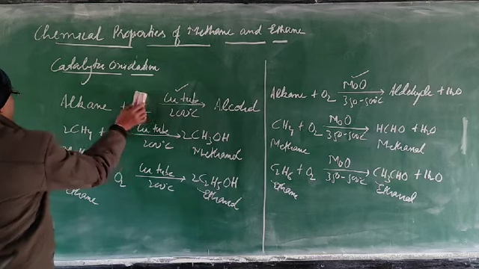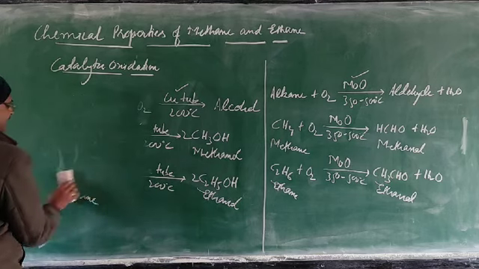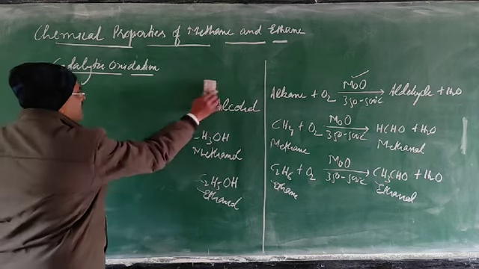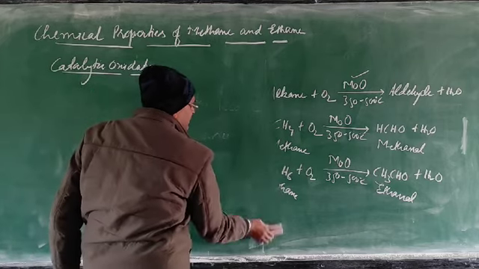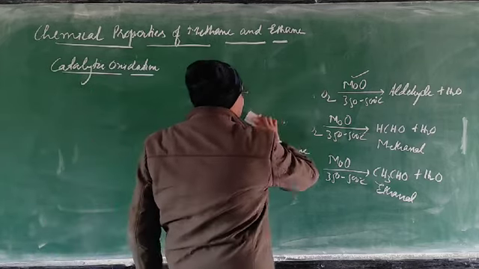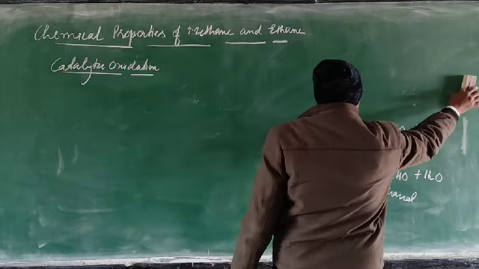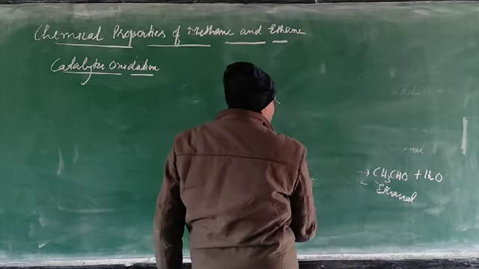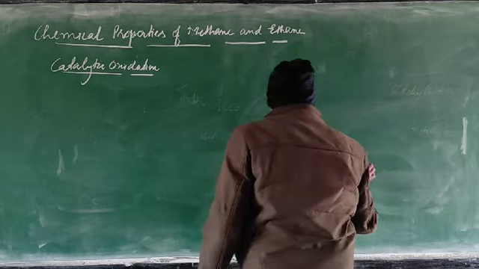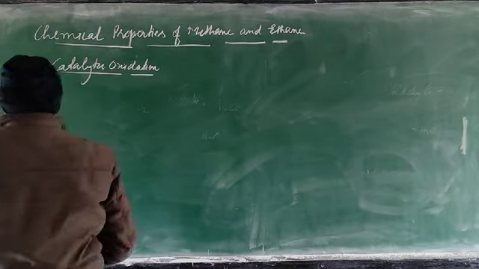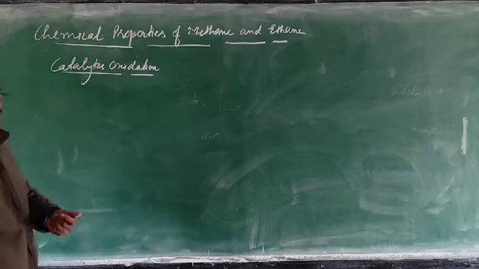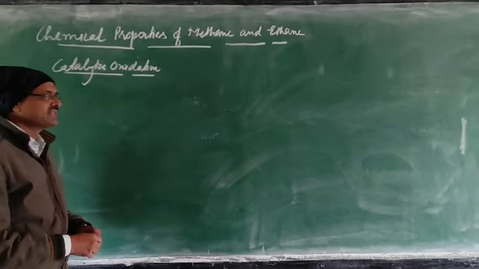If you go through your book, the next one given is controlled and slow oxidation. What is controlled and slow oxidation? It means when alkane is oxidized, what products you get: alkane to alcohol, alcohol to aldehyde, to carboxylic acid.